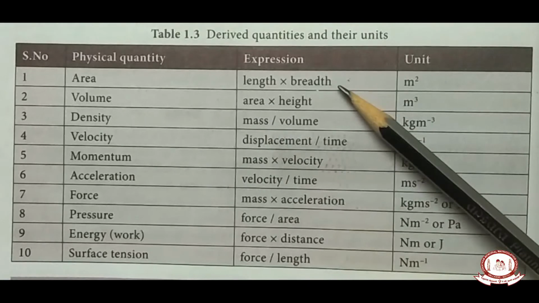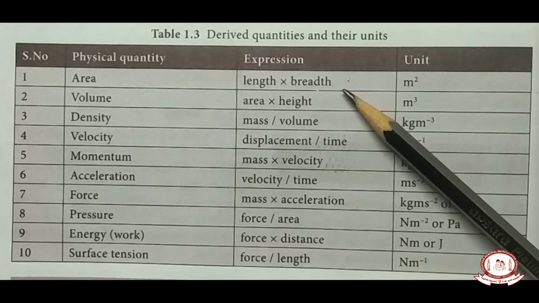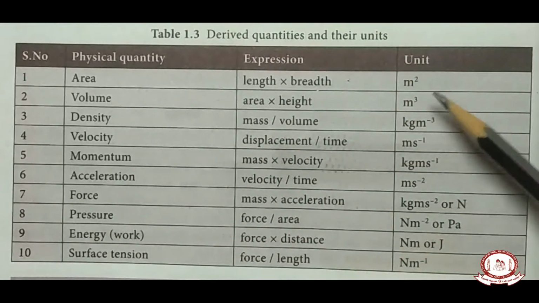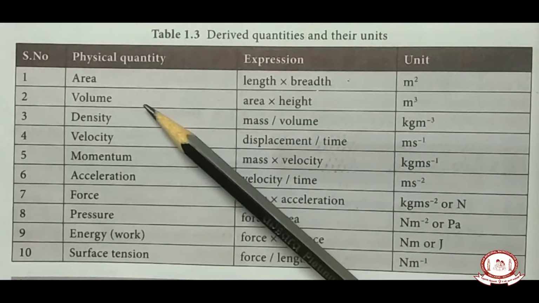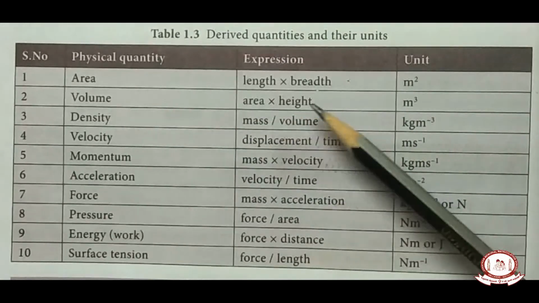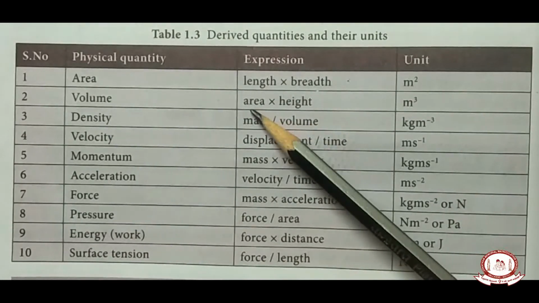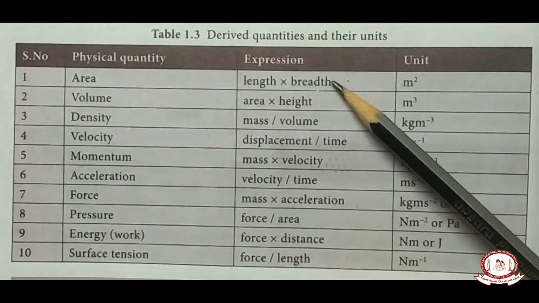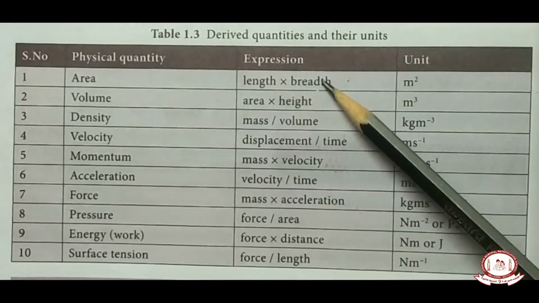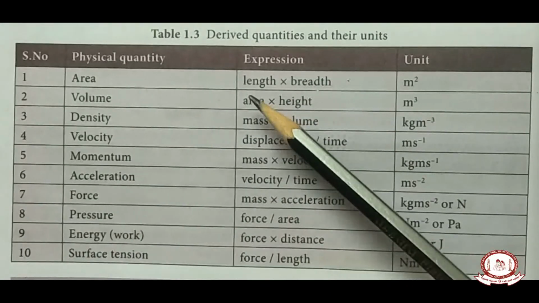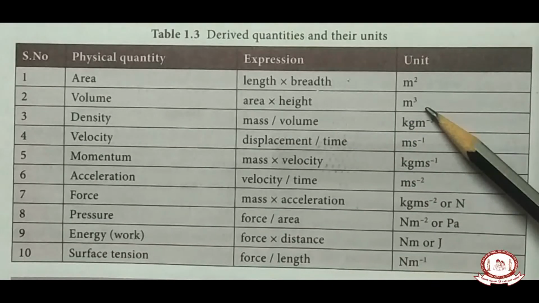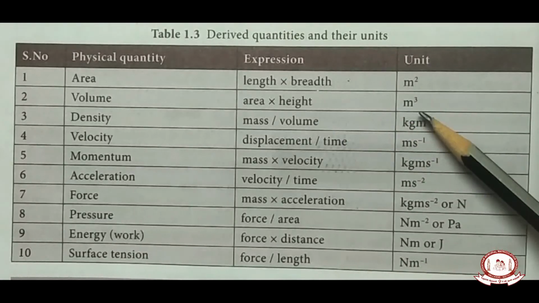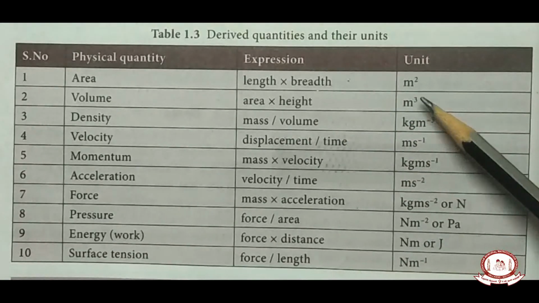So area is always expressed as length into breadth. The unit is m squared. Volume is again area into height. What is area? Length into breadth. Yes, area is length into breadth. So here, length into breadth into height. So the unit is m cube, meter to the power 3.